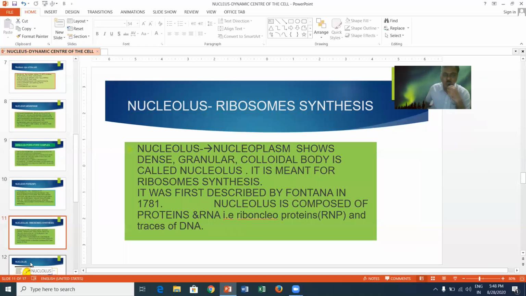The nucleolus. The nucleus shows, at the center or at the periphery or at any region, one dynamic center called the nucleolus. Nucleoplasm shows a dense granular colloidal body called the nucleolus. It is meant for ribosome assembly or ribosome synthesis. It was first described by Fontana in the year 1781. Nucleolus is composed of proteins and RNA, that is ribonucleoproteins, and traces of DNA.